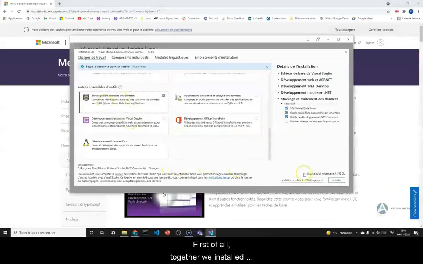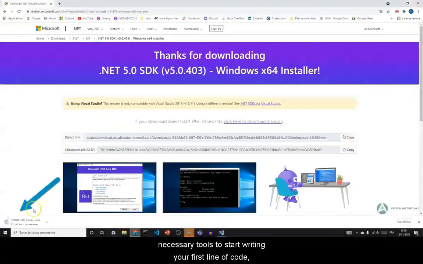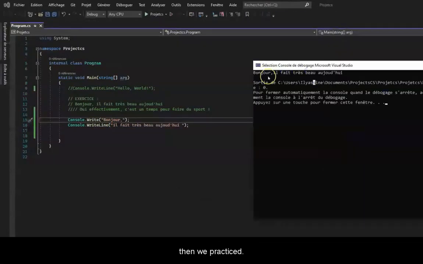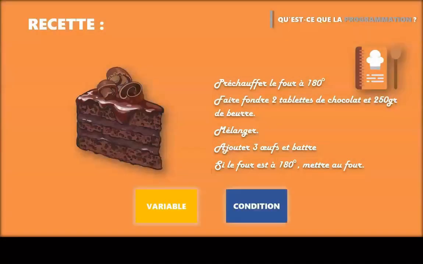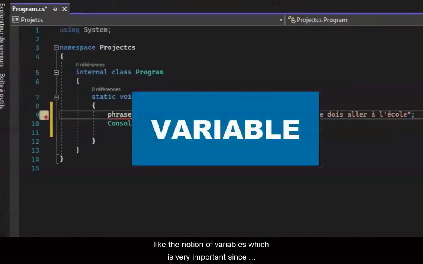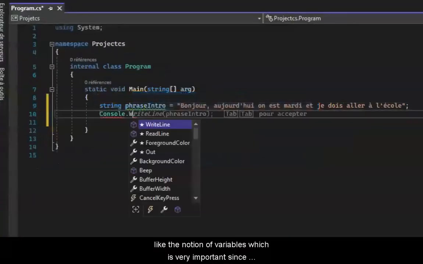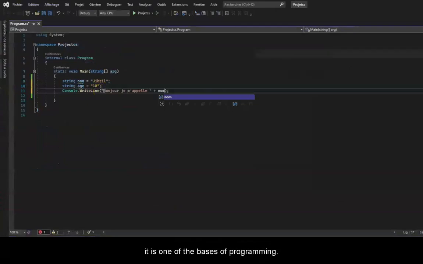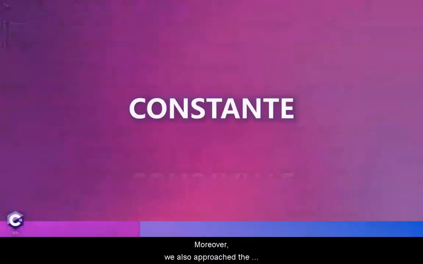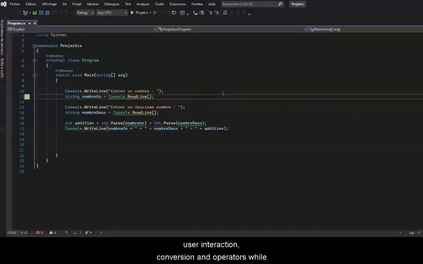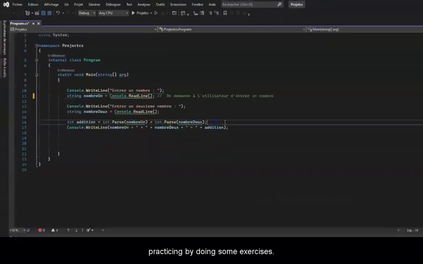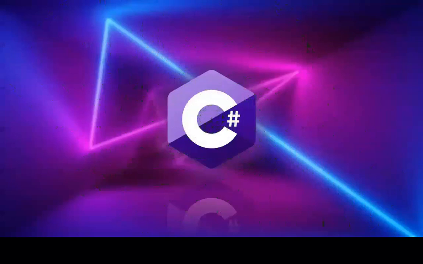First of all, together we installed necessary tools to start writing your first line of code. Then we practiced. Next, we've seen what programming is all about. To continue, we discussed several notions, like the notion of variables, which is very important since it's one of the bases of programming. Moreover, we also approached the notions of types and constants, user interaction, conversion, and operators while practicing by doing some exercises. I hope you enjoyed this first section.